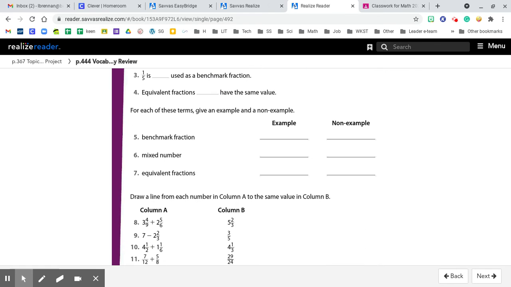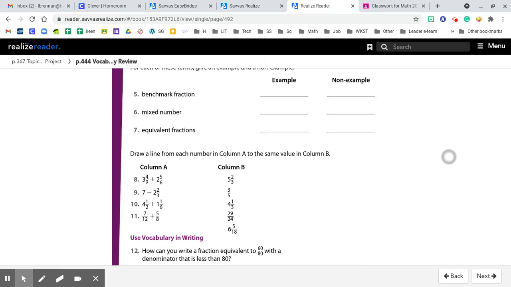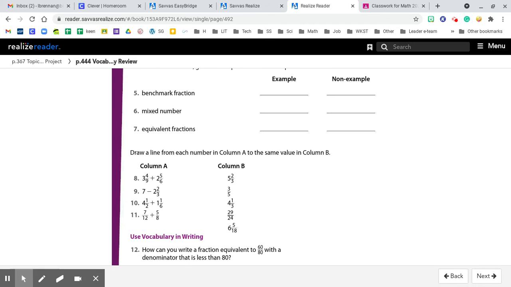Okay, for each of the terms, give an example and a non-example. So you could have a lot of different answers for this. An example of a benchmark fraction, we could say 1/4, 1/2, 1/3, 3/4. A non-example would be like 1/9 or 1/25, something strange. An example of a mixed number would be any whole number and a fraction. A non-example of a mixed number could be a whole number. Those are not mixed numbers.